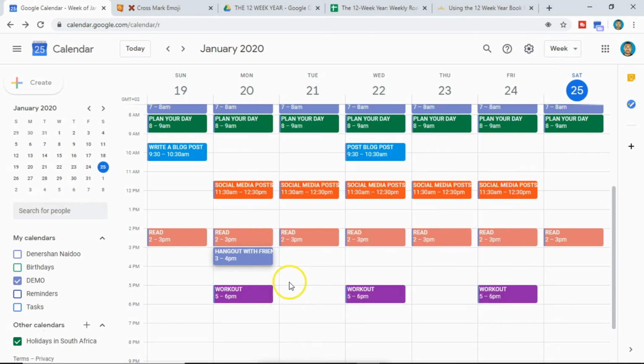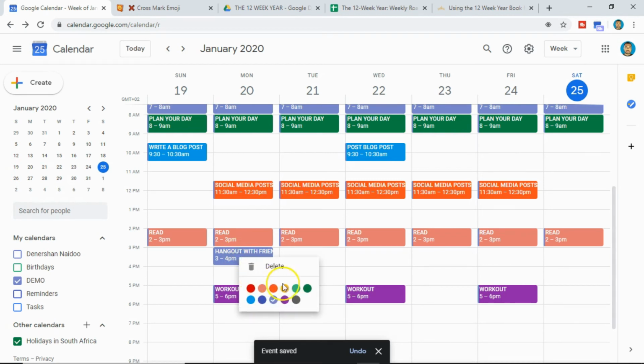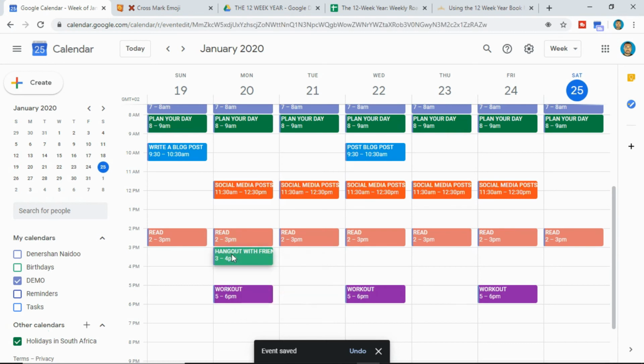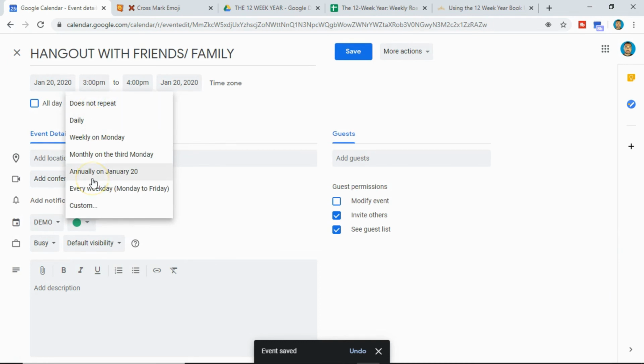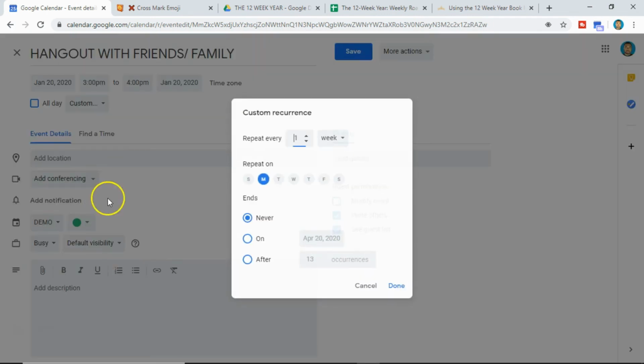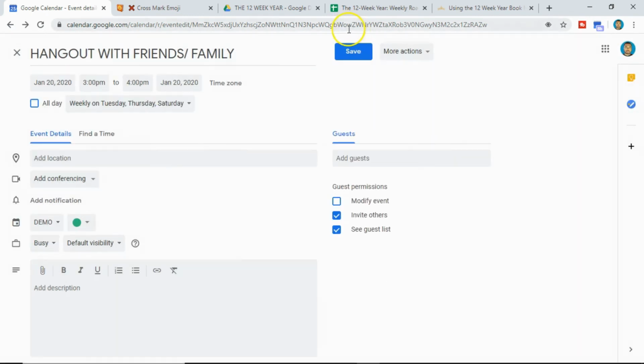Click on save. Let's change this color. We'll use light blue, dark blue. Let me just choose this. And let's edit this. Let's say you want to hang out with your friends 3 times per week. So let's say Tuesdays, Thursdays, and Saturday. You want to socialize with your family and friends. Click on save.